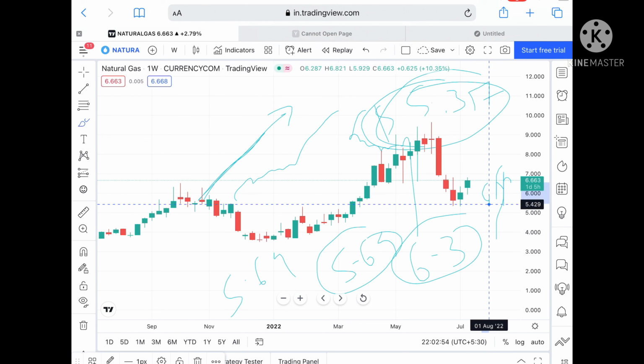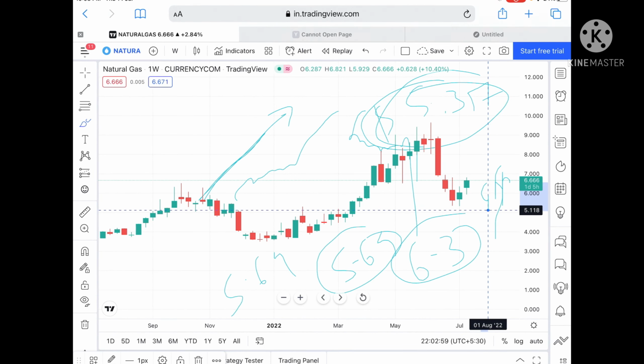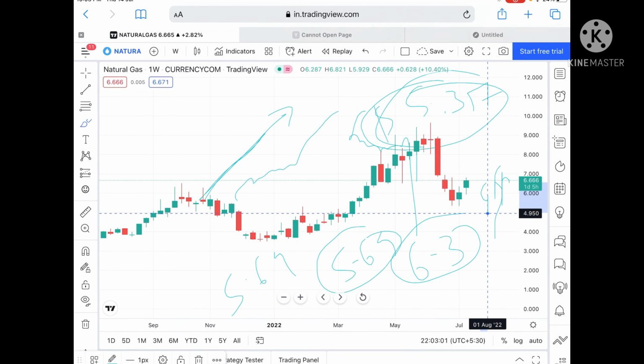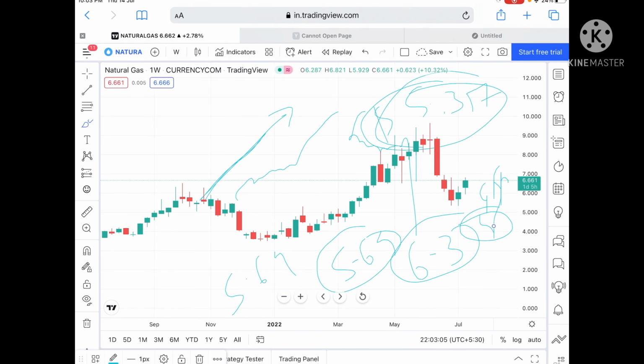So the probability is high that if it goes below a level of 5.9, the probability is very high it can go further down and touch a level of 5.118, and from there a level of 4.950. Keep this in mind: once it goes below 4.90, then we can see it move further down.